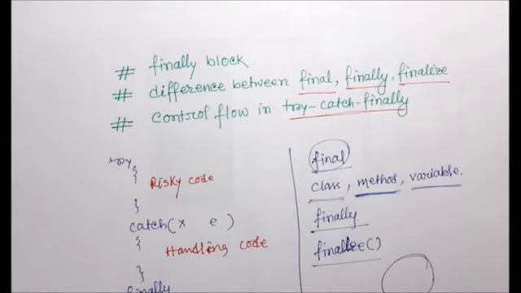So the garbage collector always calls the finalize method to perform the cleanup activity related to the object.